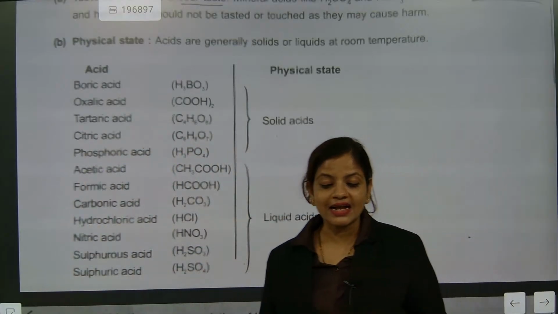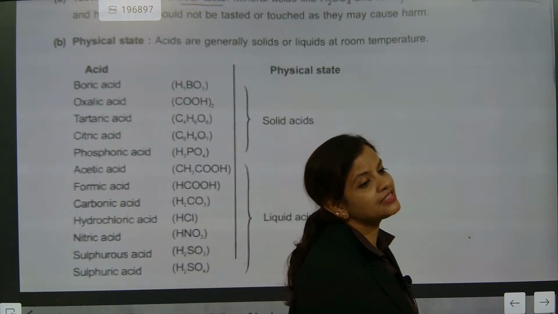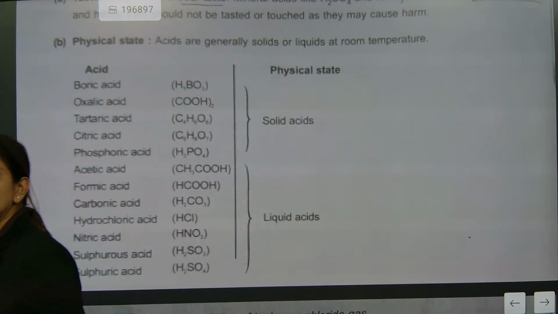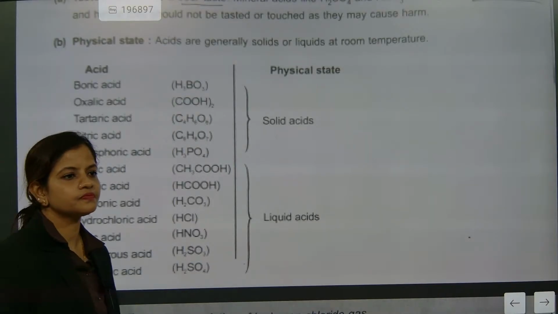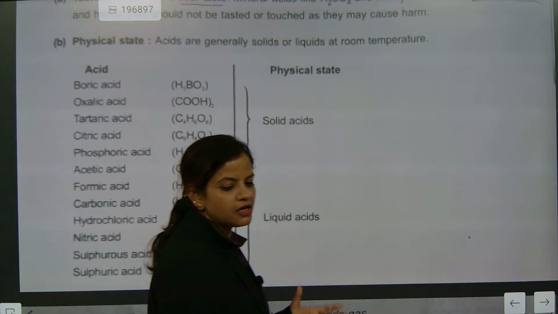HCl is a gas, but we are diluting it, so it becomes a liquid. Understood? Tartaric acid, oxalic acid, boric acid are solid. Hydrochloric acid, sulfuric acid, carbonic acid, sulfurous acid are liquid. Understood? Formic acid, liquid.